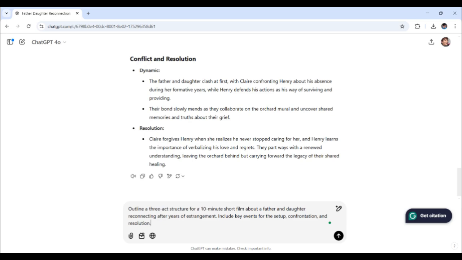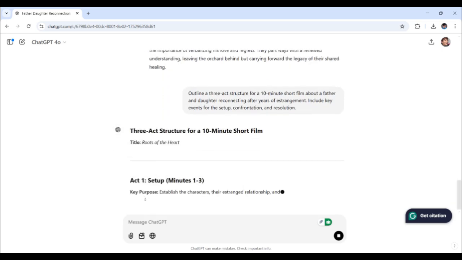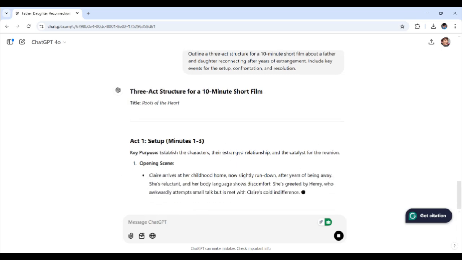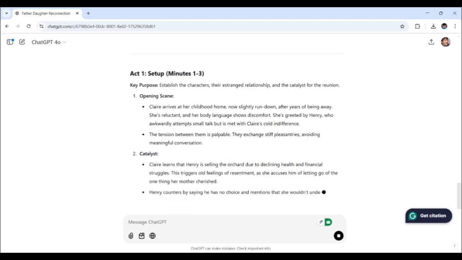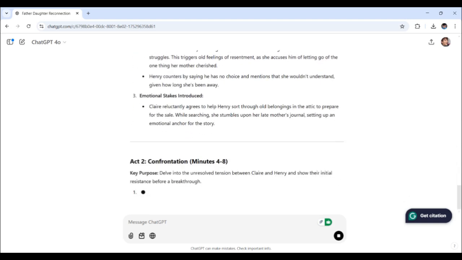Again, father and daughter reconnecting after years of estrangement. Include key events for the setup, confrontation, and resolution. Okay, let's send this prompt right now. Plotting is like building a roadmap for your story, and ChatGPT's outlines make this process so much smoother. And as you'll see right here, in an instant, we get to see all of the details.